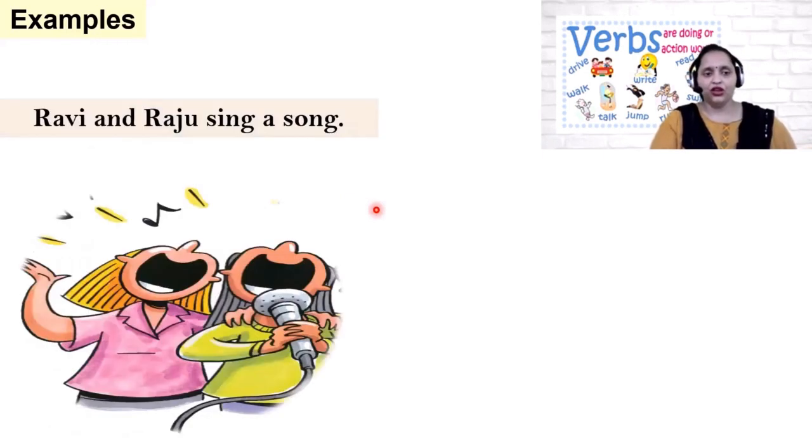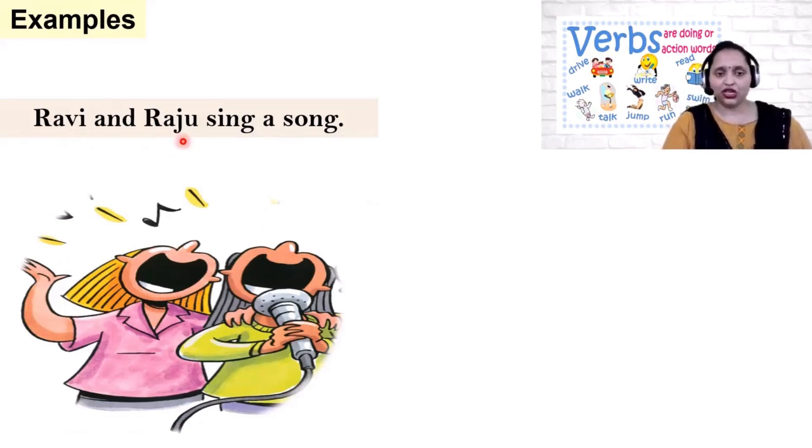Next example. Ravi and Raju sing a song. You can see these two boys are singing a song. So the action done by them is singing. Ravi and Raju, these are two persons. It means plural nouns. I told you just before also that with plural nouns, we never change the verb. The verb remains the same as it was before. So here the verb is sing. Ravi and Raju sing a song.